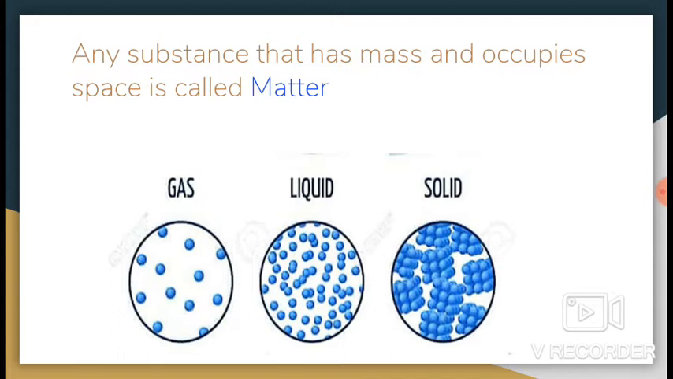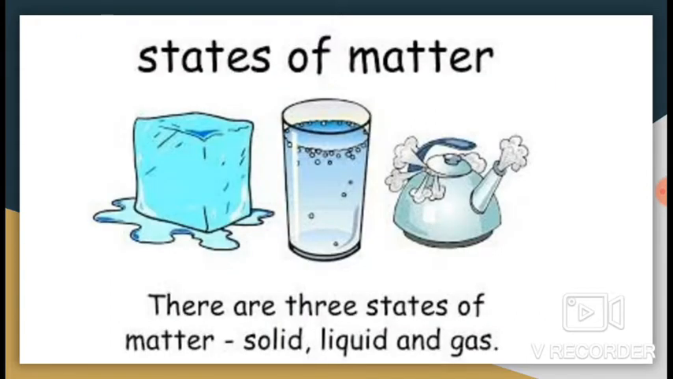Thus, the matter can be classified into three categories based on the physical properties: solid, liquid and gas. These are three states of matter.